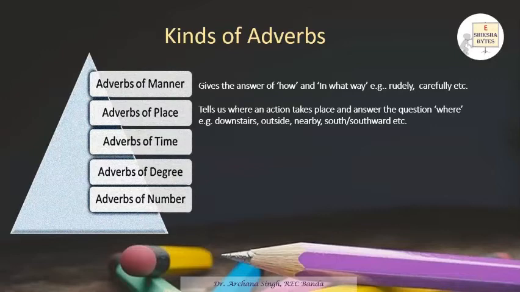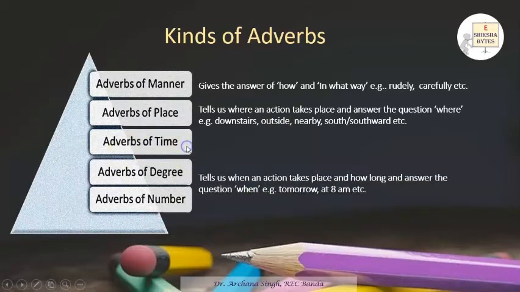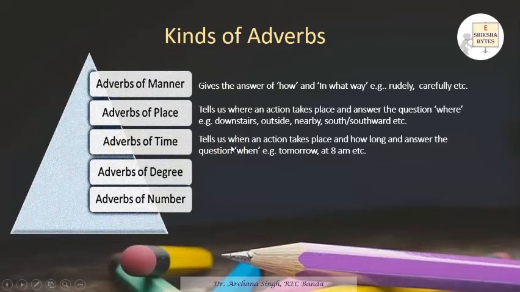Eastwards and northwards are examples of adverbs of place. Now, adverb of time. Here, when you get an answer of when the thing has happened: tomorrow, 8 a.m., day after tomorrow, yesterday. So, this gives you an answer of when the thing has happened.